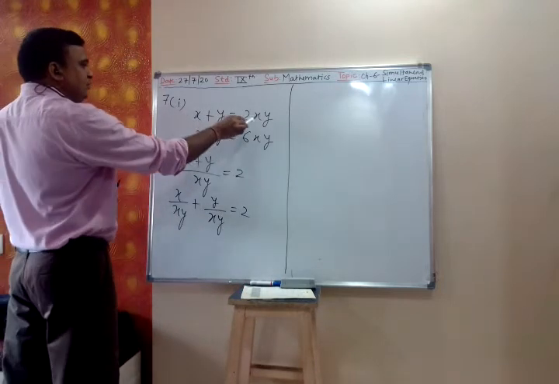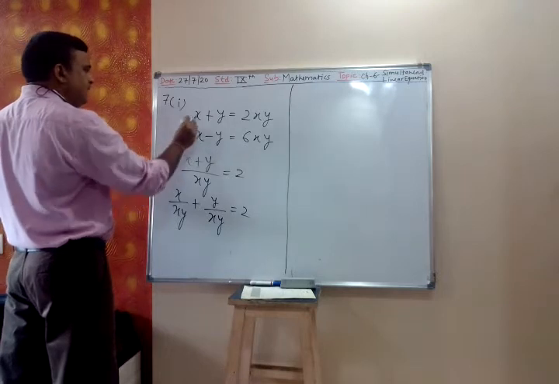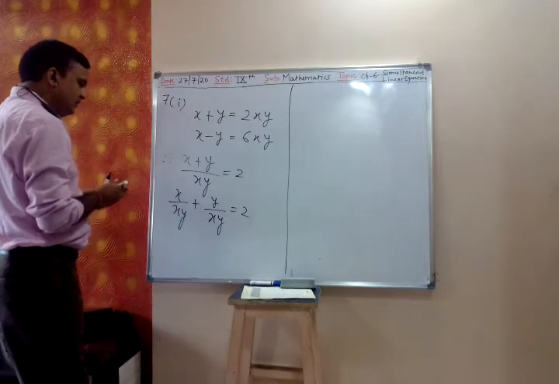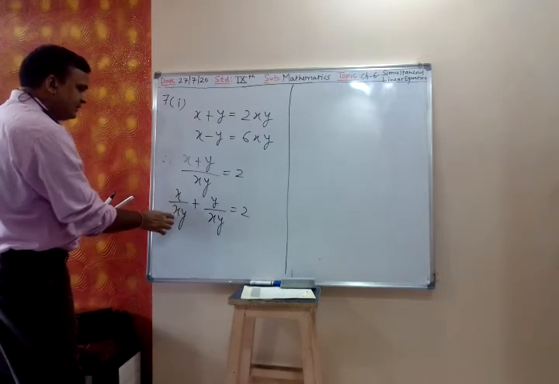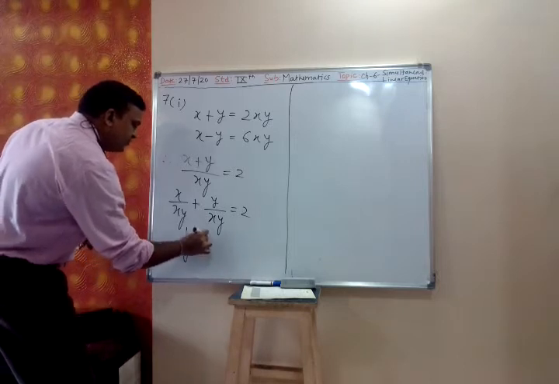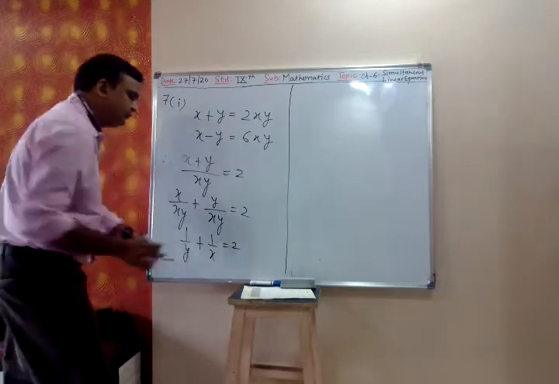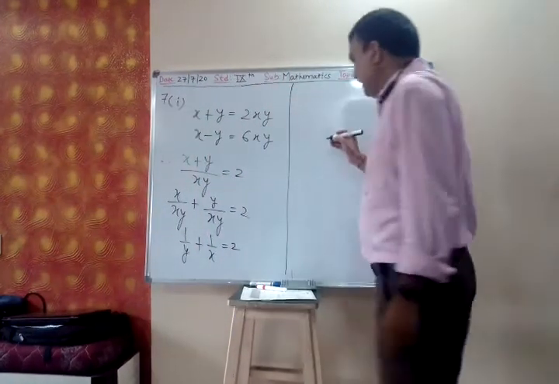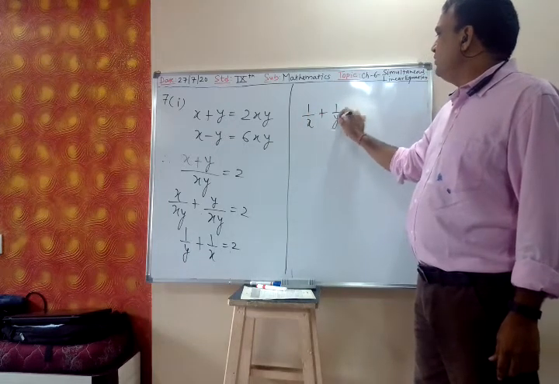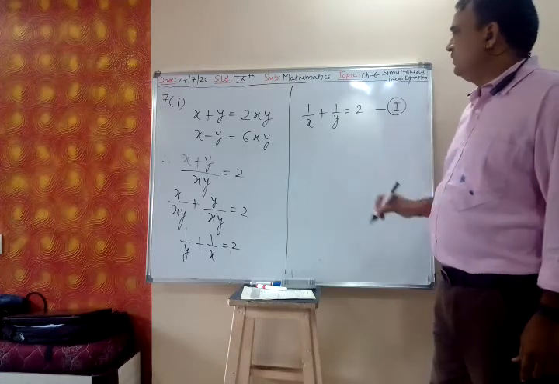x plus y is equal to 2xy. So that we write x plus y upon xy. xy I am taking in the denominator. So now I can cancel x. So what is left? 1 upon y plus, y gets cancelled, 1 upon x is equal to 2. Which I can write 1 upon x plus 1 upon y is equal to 2. A plus b is same as b plus a. This is my equation number 1.